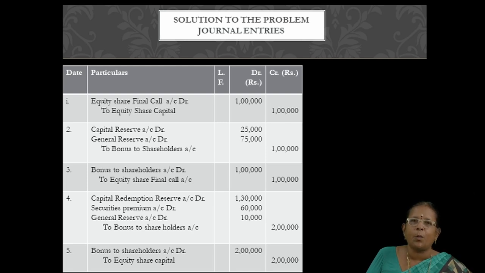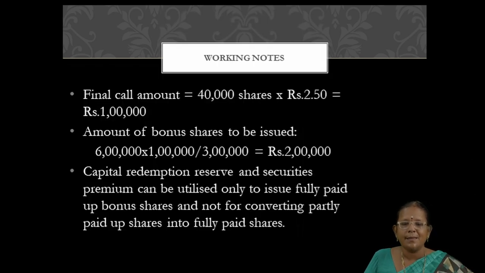You can take any problem. These are the 3 entries for converting partly paid up into fully paid up shares and last 2 entries are for issuing fully paid bonus shares. So you can attempt this problem in exams without any hesitation. It's so simple and very easy to calculate. See the working notes, just only 2 points. For final call amount, we have calculated rupees 1 lakh and for fully paid bonus shares, rupees 2 lakhs.